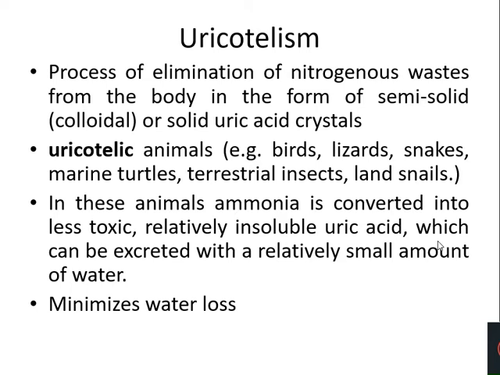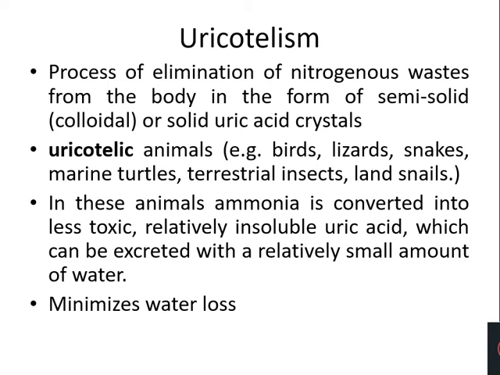So what organisms will be resorting to uricotelism? Those organisms which are in need of water conservation, that is the reptiles, birds and the desert organisms. So they mainly try to eliminate uric acid as the principal nitrogenous waste product because its excretion demands only very little water.